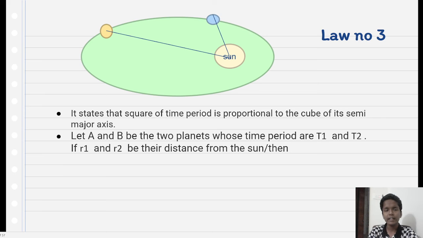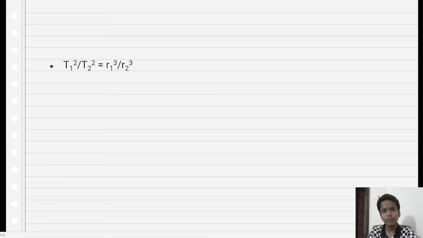Law number 3: the square of the time period of planet 1 divided by the square of the time period of planet 2 is equal to the cube of the radius of planet 1 divided by the cube of the radius of planet 2. You can say that T1 square divided by T2 square is equal to R1 cube divided by R2 cube. Now we have finished free fall, acceleration due to gravity and Kepler's laws. With some facts we are going to end our session.